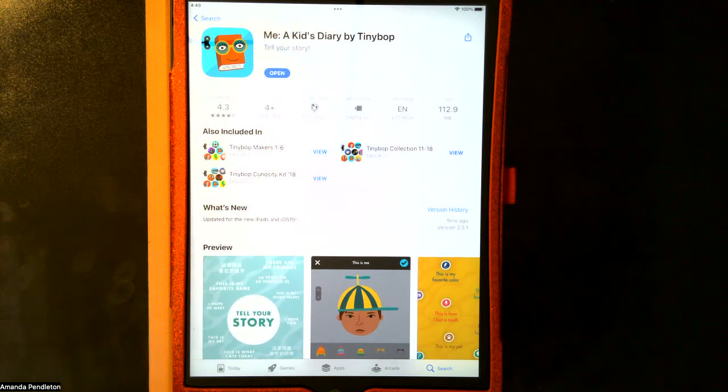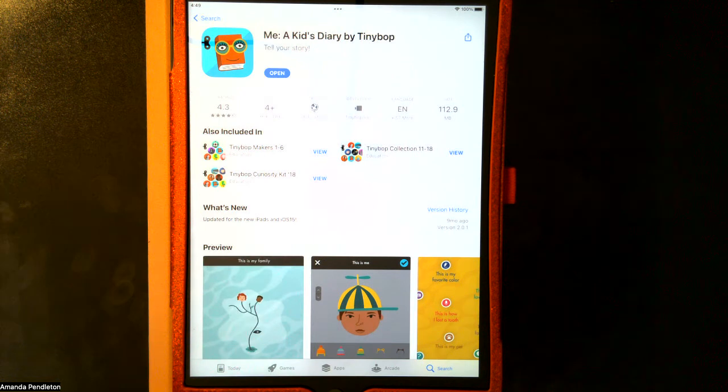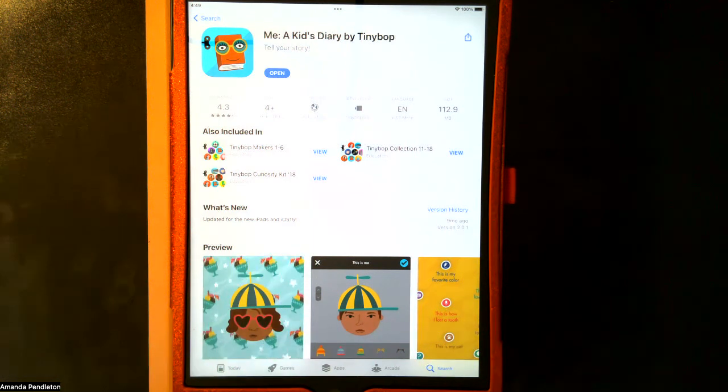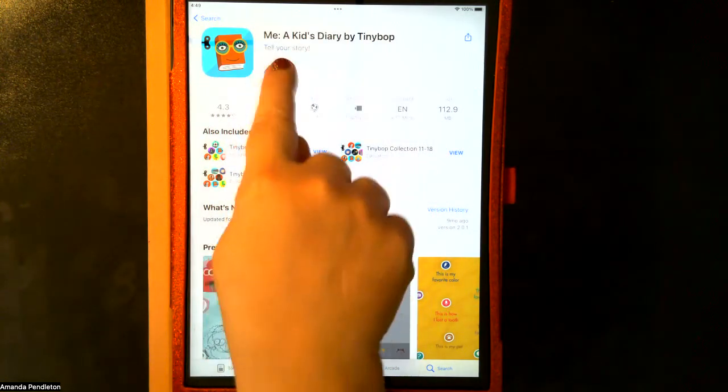There are questions that the child will answer within the diary. They could then turn around and go ask a peer or another adult. They could also then have that question asked of them, and then they can share their answer. This is what you'll see in the App Store. Let's go ahead and open the app.